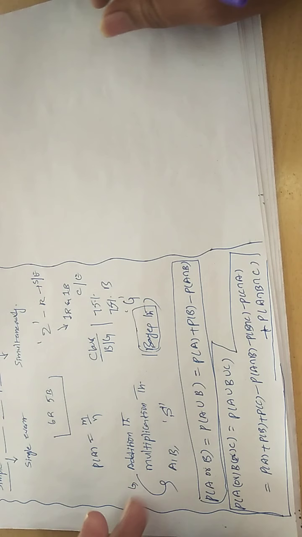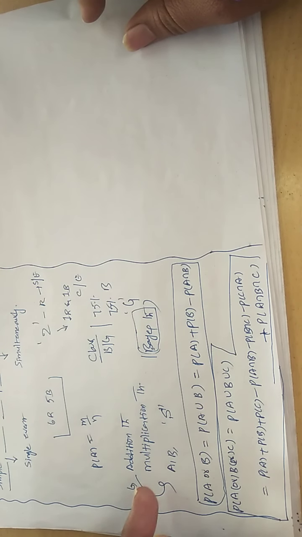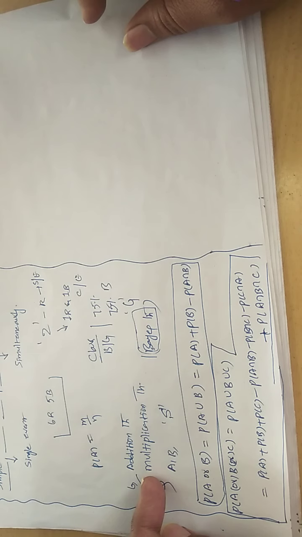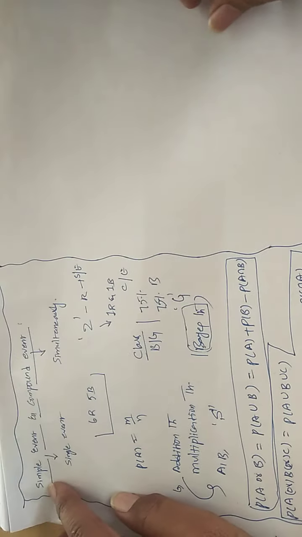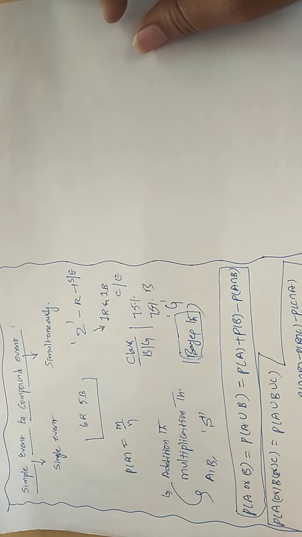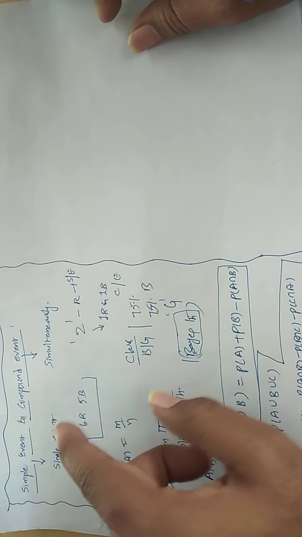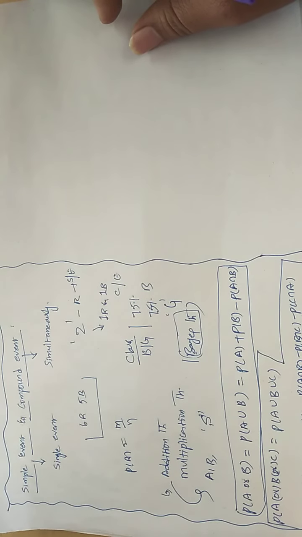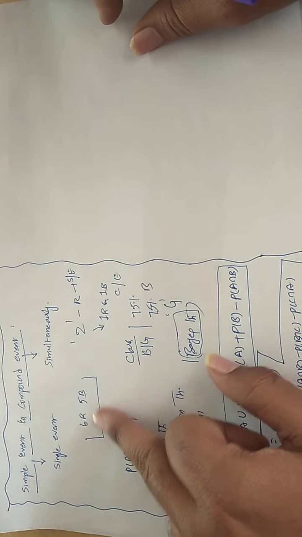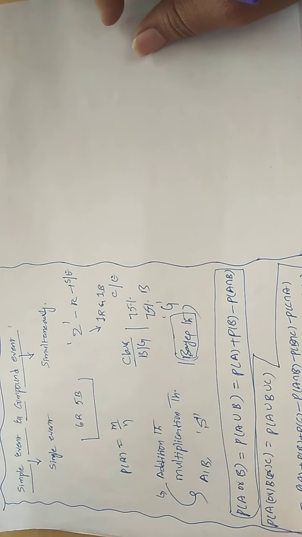What is the purpose of the addition theorem and multiplication theorem? By using them, we get simple event and compound event probabilities. So what is a compound event? Simultaneous happening of more than one simple event. Like in a color of balls, two different color balls becomes a compound event.